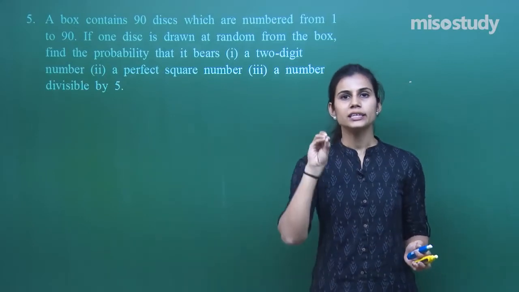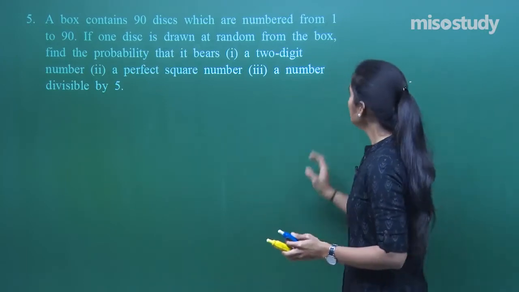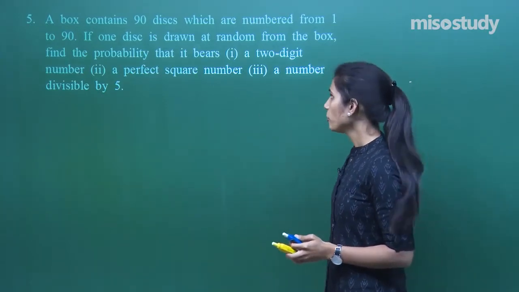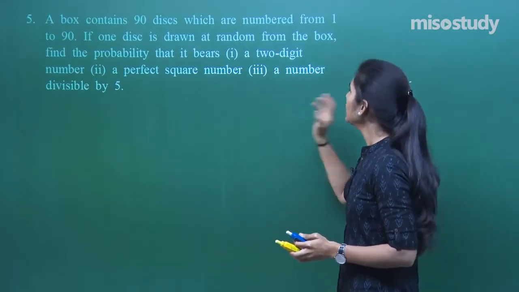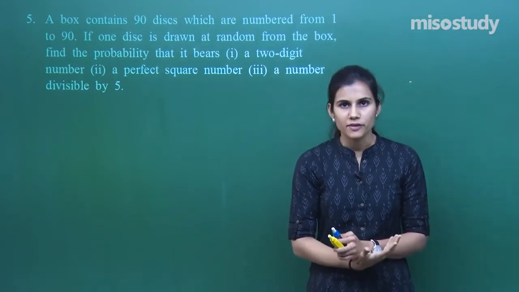That you are withdrawing a disc from a box of 90 discs numbered from 1 to 90. What is the probability that it bears a 2-digit number? What is the probability that the number is a perfect square? What is the probability that the number of the disc that you have withdrawn is divisible by 5?